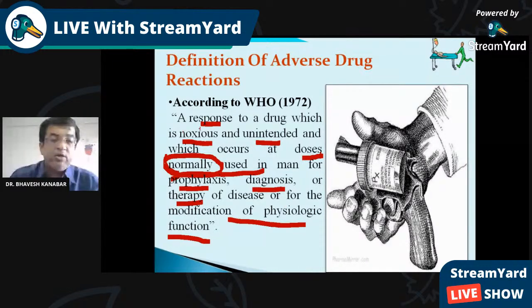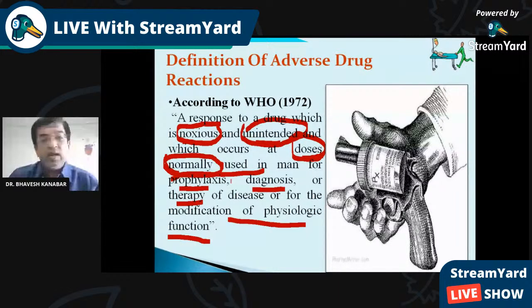So again, I repeat the definition: a response to a drug which is noxious and unintended, at normal doses, when the drug is used for prophylaxis, diagnosis, or therapeutic purposes, or for modification of physiological function. I think you may have remembered this definition.